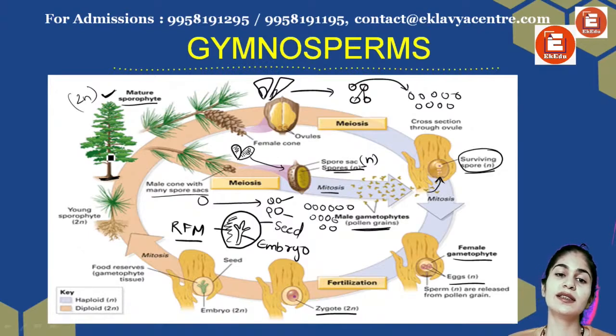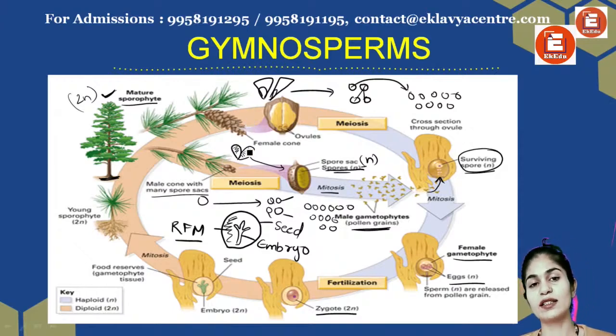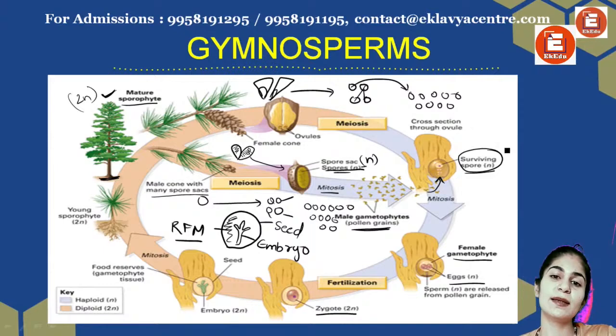Understood? This is almost as similar as it can get to my angiosperms. It's the same thing, except there are no cones in angiosperms. Angiosperms have flower structures. So except for the presence of flowers, the process is almost the same. Both of them are undergoing meiosis first, then mitosis to increase the number.